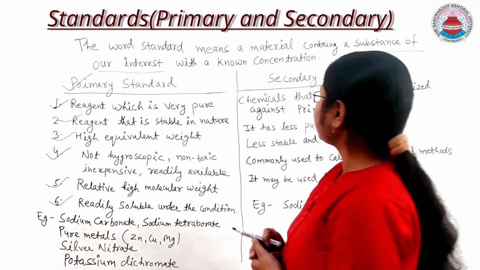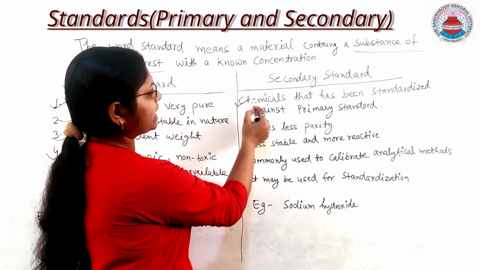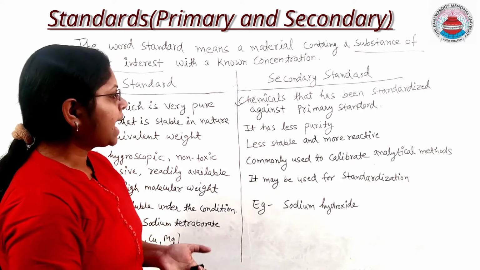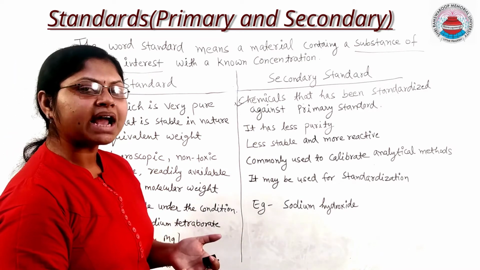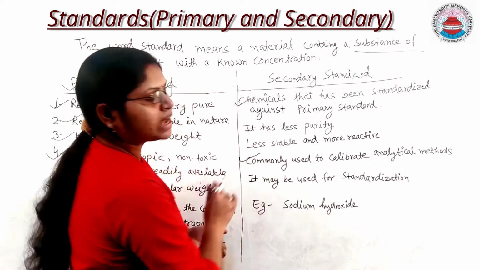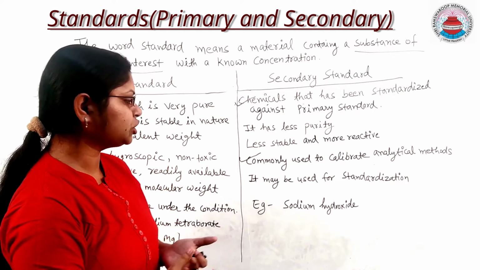What is a secondary standard? A secondary standard is a chemical that has been standardized against the primary standard. It has less purity, is less stable and more reactive as compared to the primary standard. It is commonly used to calibrate analytical methods and may be used for standardization purposes.